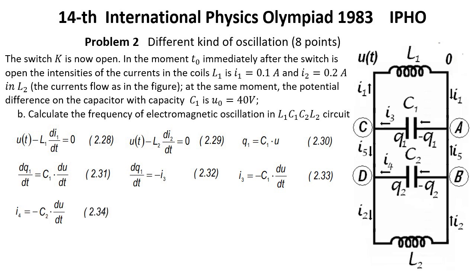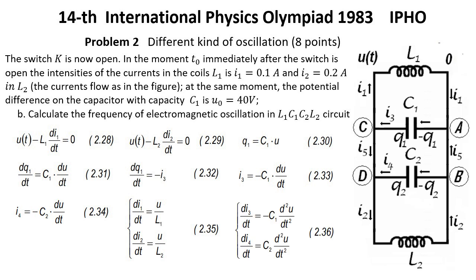Analogously, for the other capacitor we have I4 equal negative C2 delta U over delta t, formula 2.34. Considering all obtained results we have delta I1 over delta t equal U over L1, and delta I2 over delta t equal U over L2, formula 2.35. Respectively we have delta I3 over delta t equal negative C1 second derivative of U over delta t, and delta I4 over delta t equal negative C2 second derivative of U over delta t.